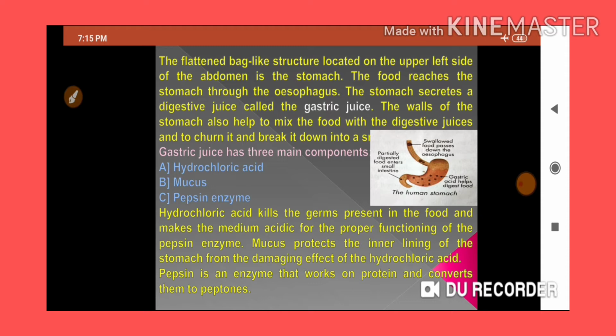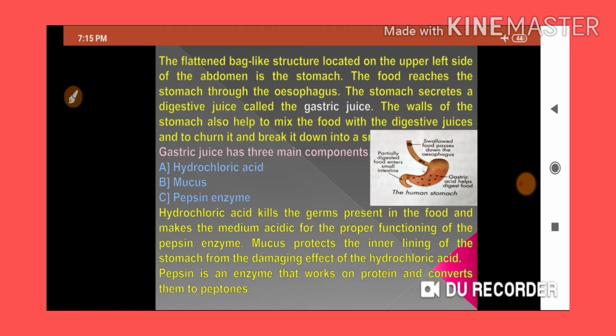That is the stomach. The other end of the esophagus is connected to the stomach. The food reaches the stomach through this esophagus, the food pipe.